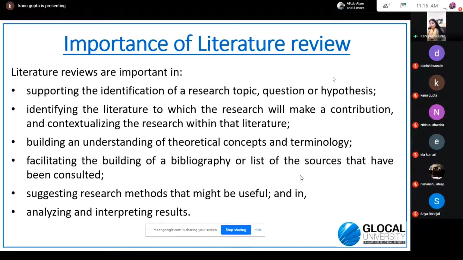So the literature review is very important, where the research method that you would be using further in your research will also come out of this process of literature review.